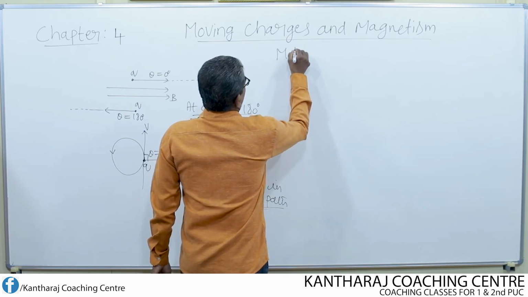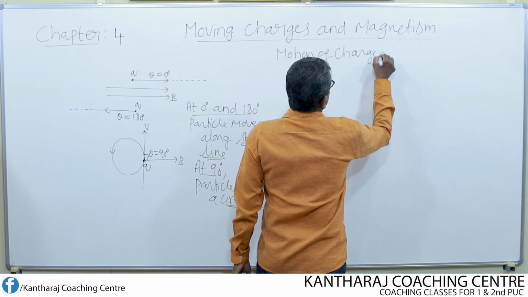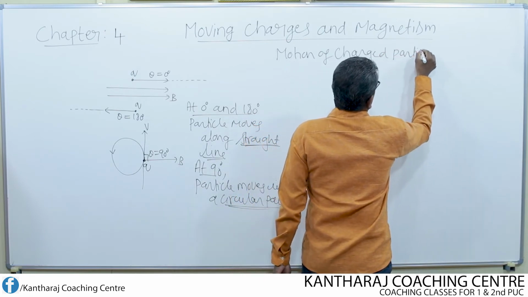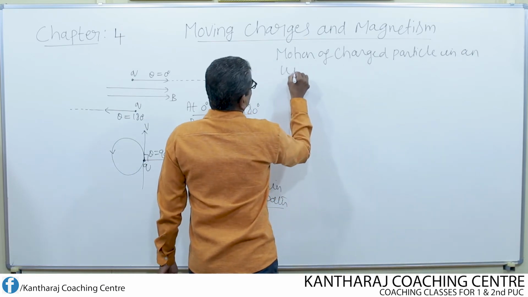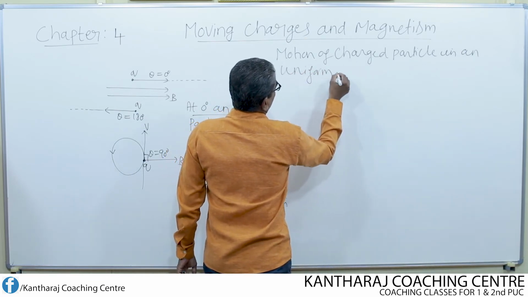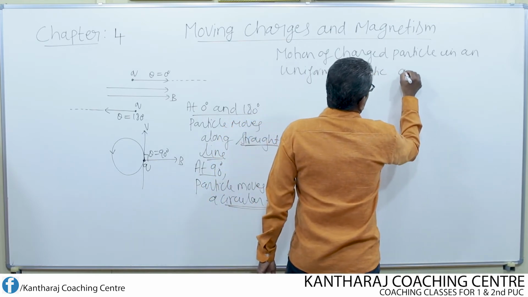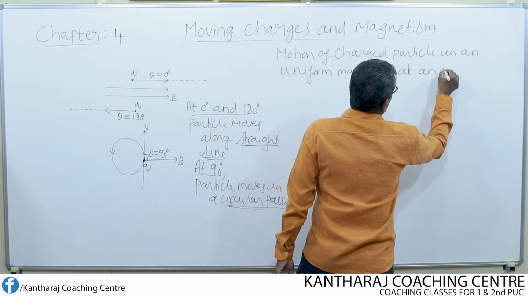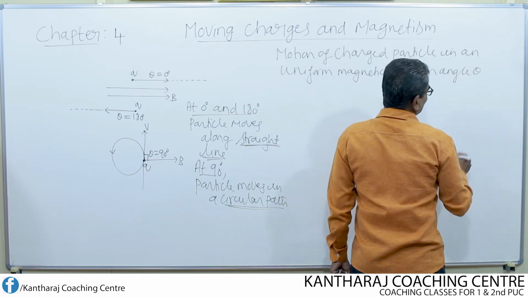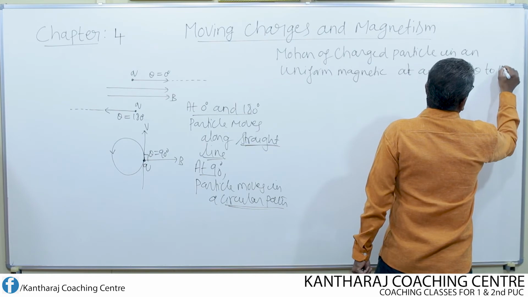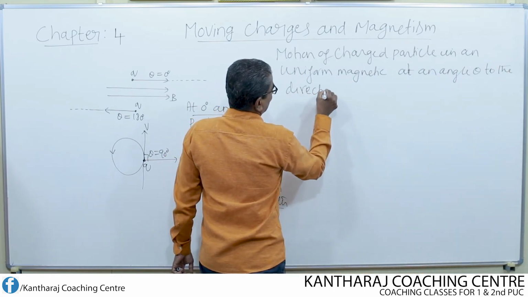So, motion of charged particle in an uniform magnetic field, at an angle theta to the direction of magnetic field.